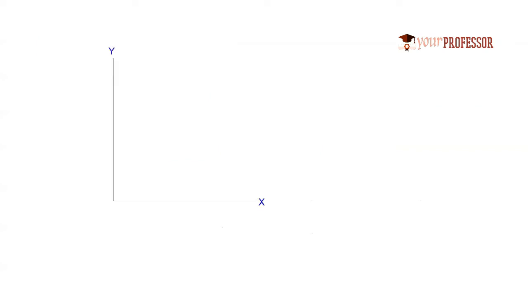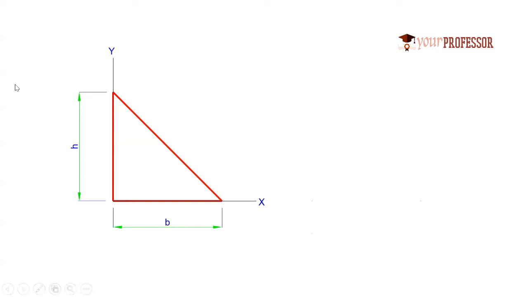I will consider a right angle triangle. So the xy axis I have considered like this. In this I will consider a right angle triangle of base B and height h. So we know that the centroid will exist in a location. Let us consider the centroid is in this location, and we know the coordinates are b by 3, h by 3. Centroidal coordinates are b by 3, h by 3 like this, right?